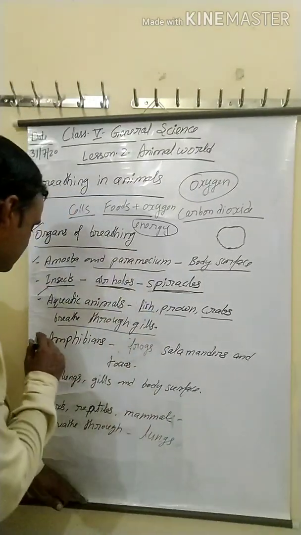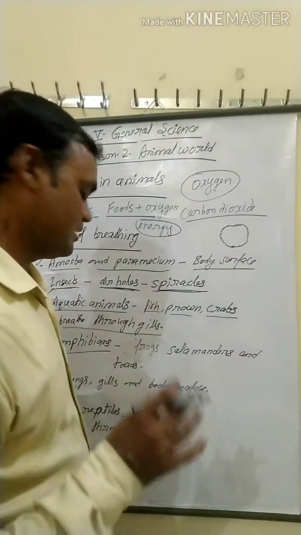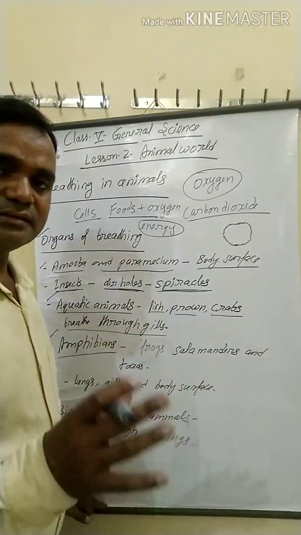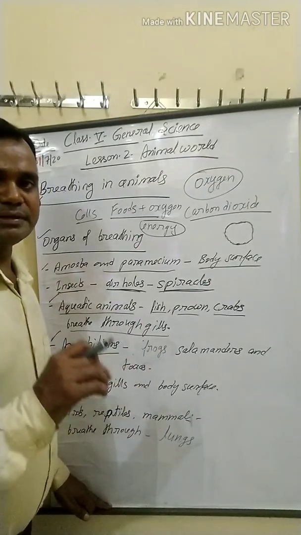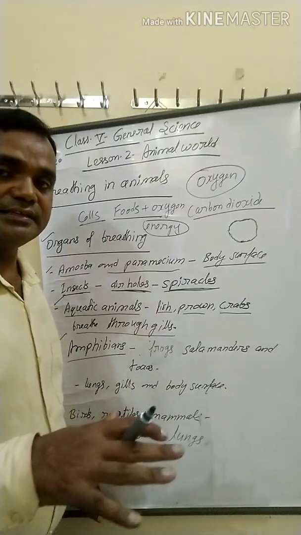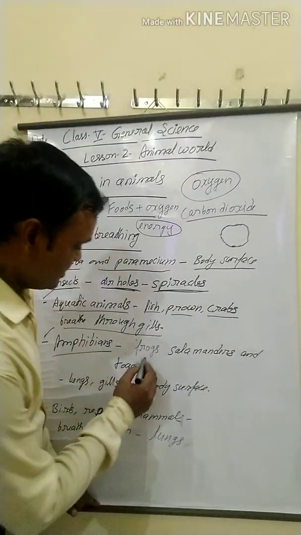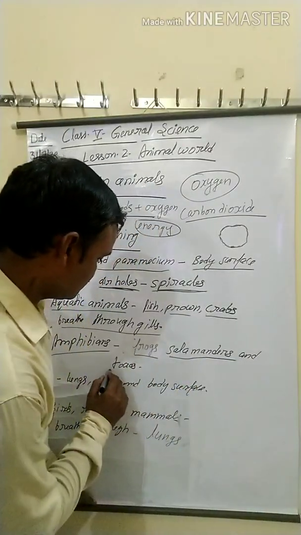Okay, now the next topic, amphibians. What do you mean by amphibians? As I have told you many times, amphibians are animals that live in both kinds of climatic conditions, meaning they live on land as well as in water. Examples of amphibians are frogs, salamanders, and toads.